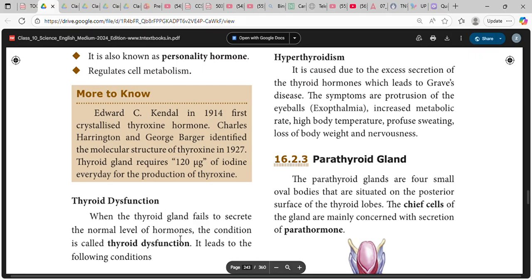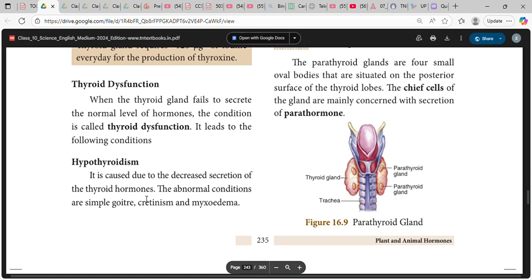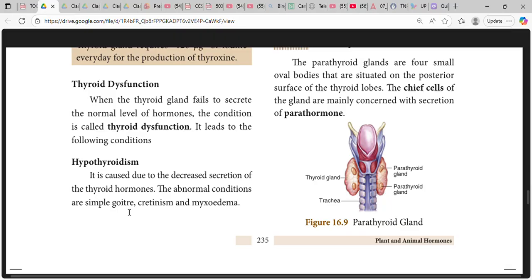When the thyroid gland fails to secrete the normal level of hormones, it is called thyroid dysfunction. Hypothyroidism is caused by decreased secretion of thyroid hormones. The abnormal conditions are simple goiter, cretinism, and myxedema.